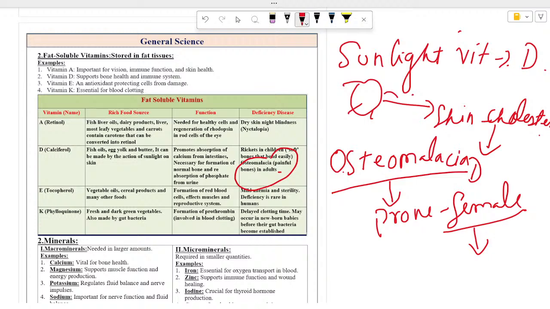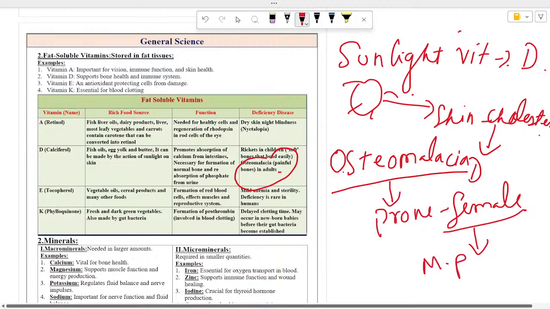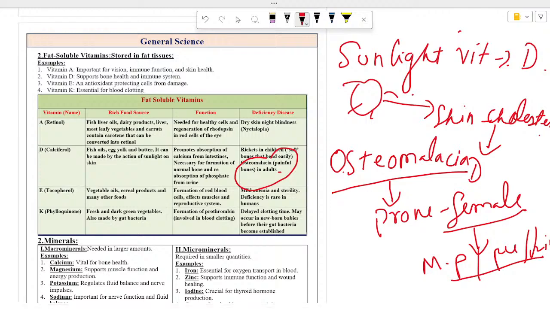More is necessary for them, because females have a menstruation cycle, monthly period, they undergo pregnancy, okay, they undergo childbirth. Such physiological processes automatically lead to a decrease in their vitamin D, and therefore most females are prone to osteomalacia, yani ki they have a deficiency of vitamin D in their bone. So they are required to put such kinds of foods as well as sunlight in their daily routine.